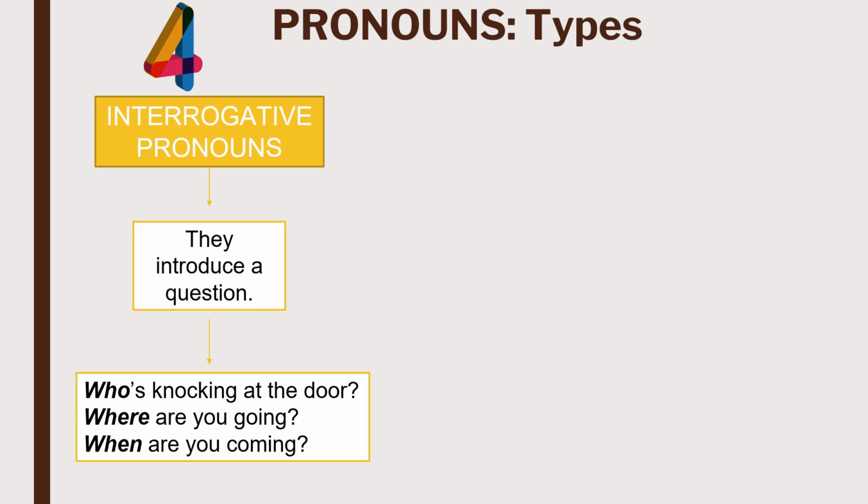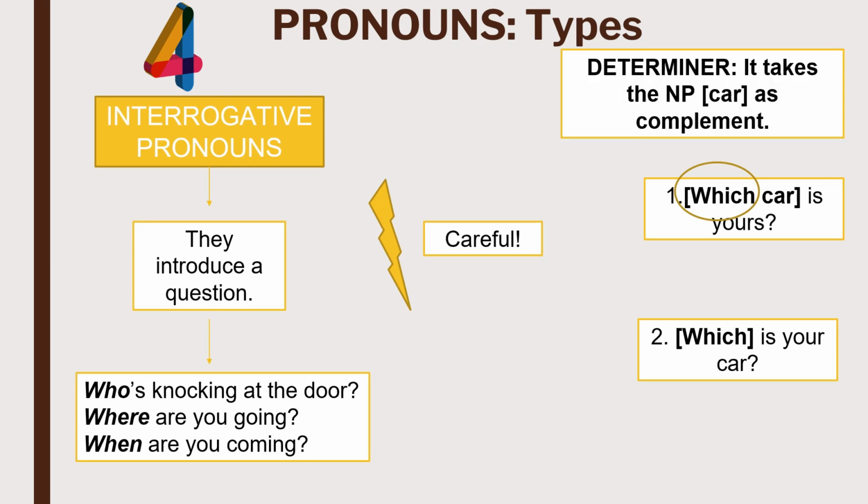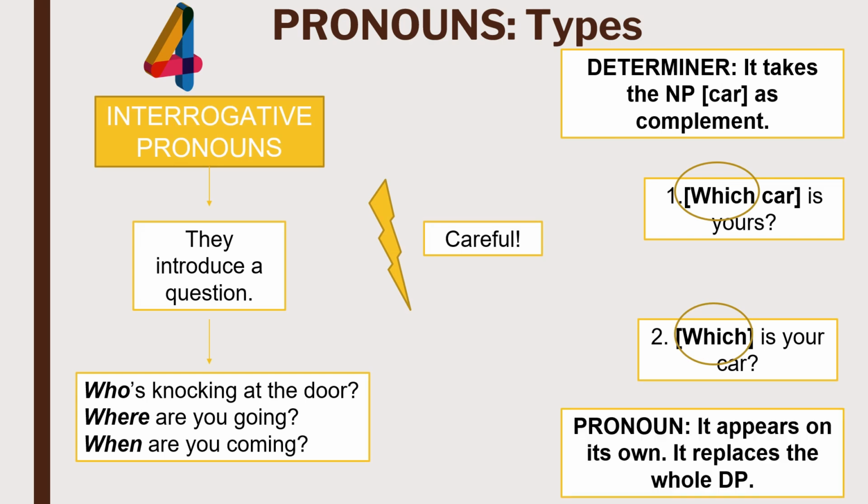Of course, as in the previous types, we should pay attention to these pronouns' distribution. Let's see 2 examples. 1. Which car is yours? 2. Which is your car? In the first example, "which" is a determiner because it selects the NP "car" as complement. In the second example, "which" is a pronoun because it does not select any complements.